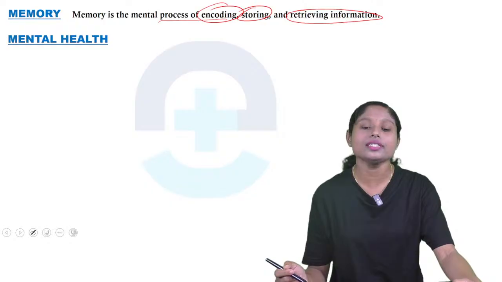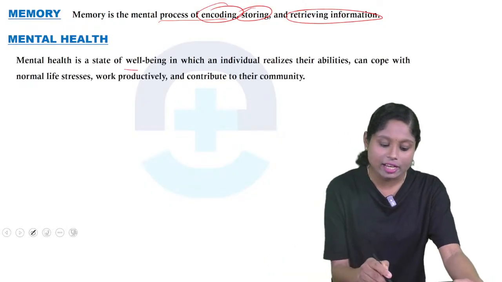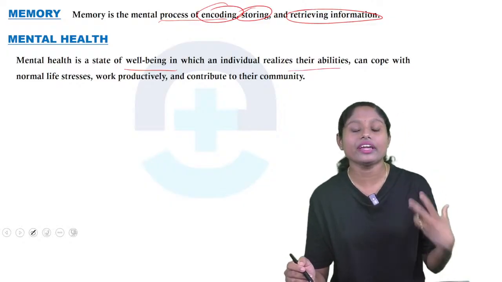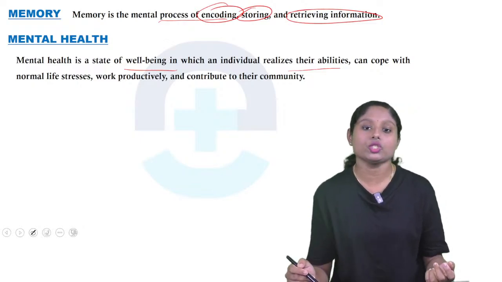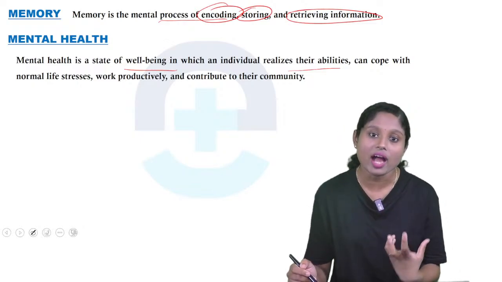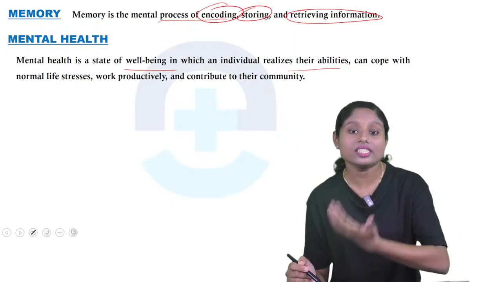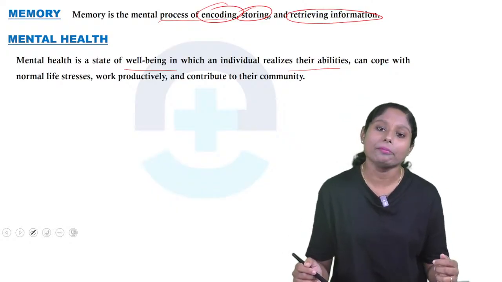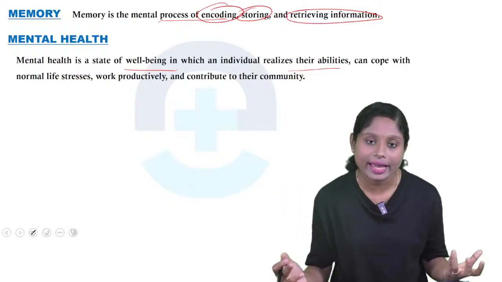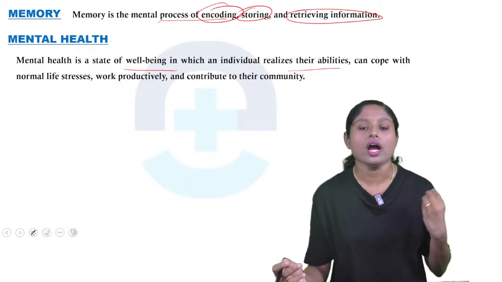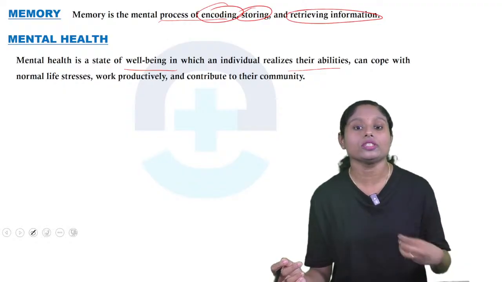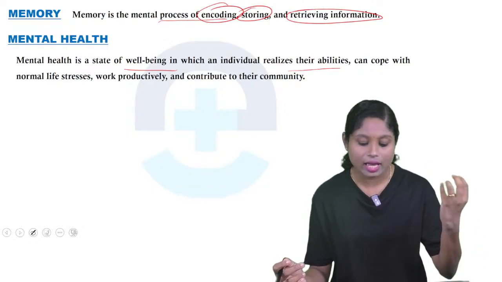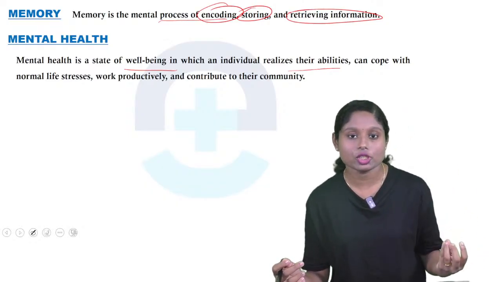So next word we'll define is mental health. So what is mental health? It's a state of well-being in which an individual realizes their ability, can cope with normal life stress, work productively and contribute to the community. So if we have a stress in life, we can adjust with the stress. Then we can say that we are mentally healthy. So adjusting to new situations, handling pressure, and working productively. If we can work productively and contribute to the community, then that person is mentally healthy.